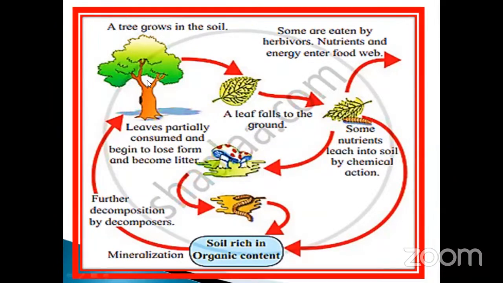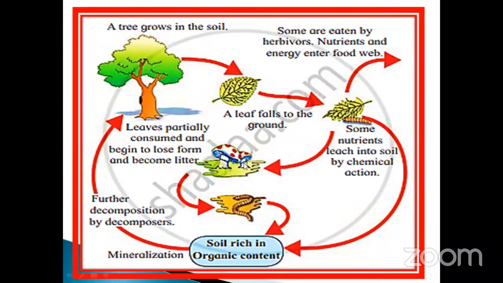So they take an example. This is a tree. Okay, during the summer, what happened? Automatically, the leaves also fall. The leaves fall on the ground. I told you. Okay. After that, what happened? The leaves undergo decomposition by the action of microbial activity and also soil containing microbes or animals. Some nutrition leaches into the soil by chemical actions, for example.